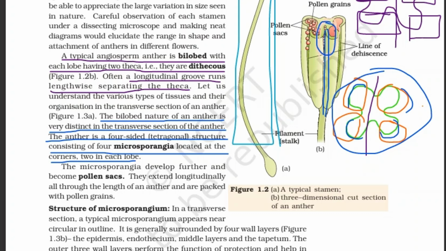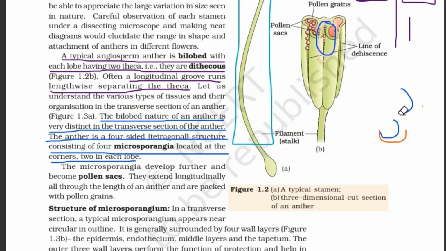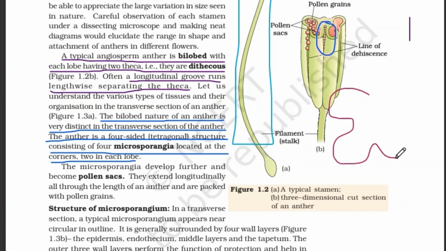Tetragonal shape means four sides, and also it consists of four microsporangia. Here one, here one, here one, here one.